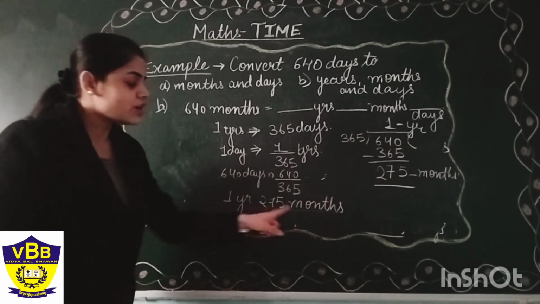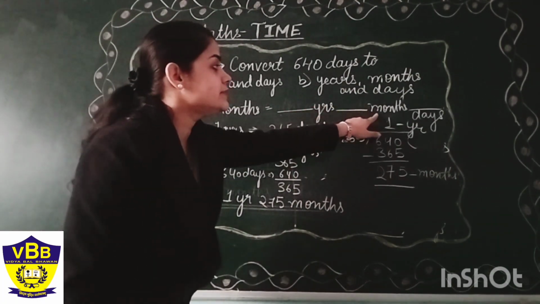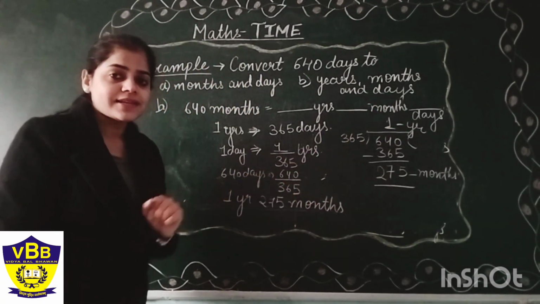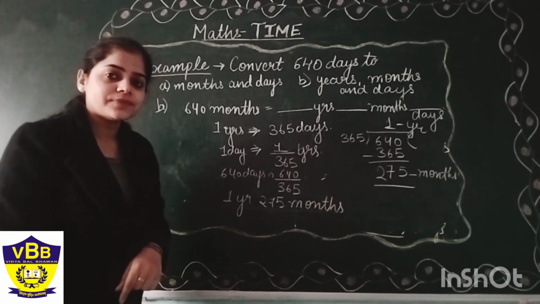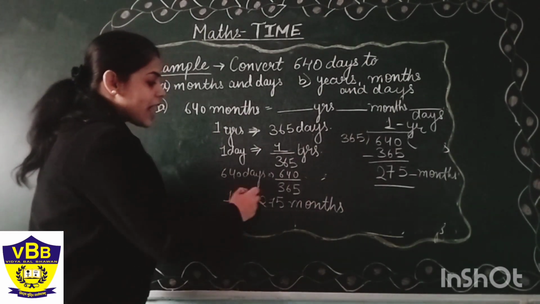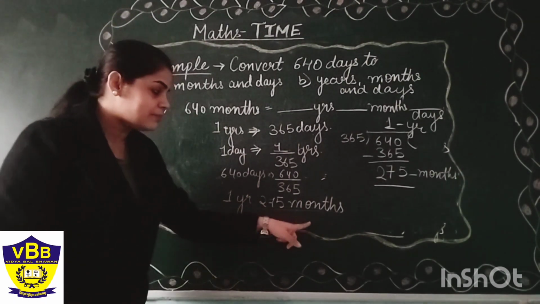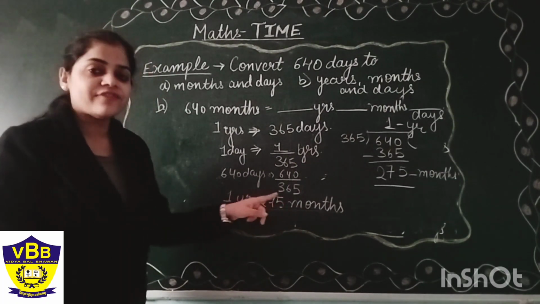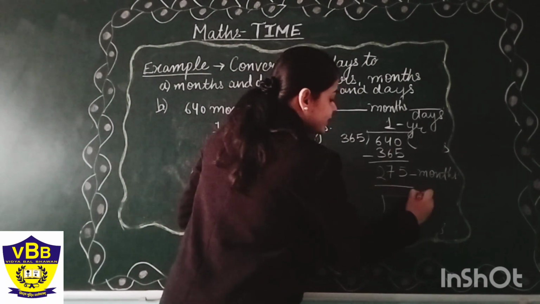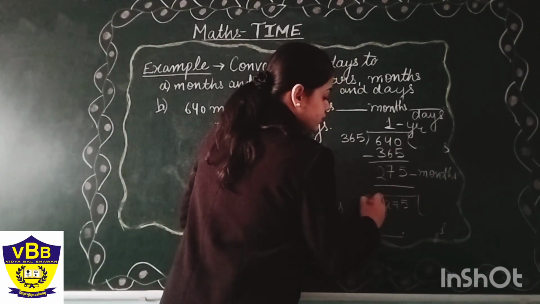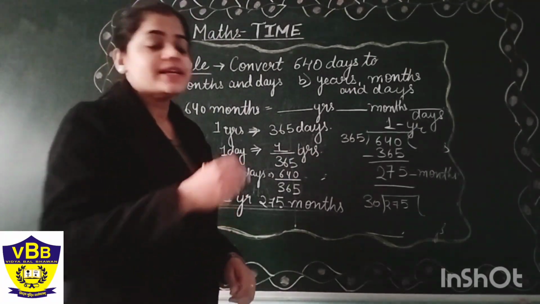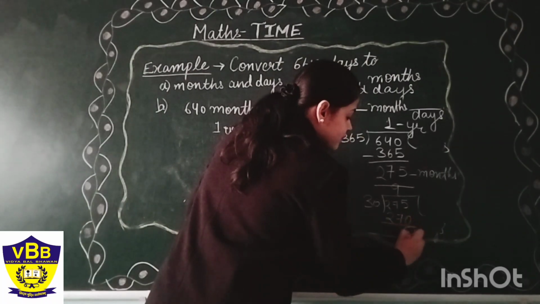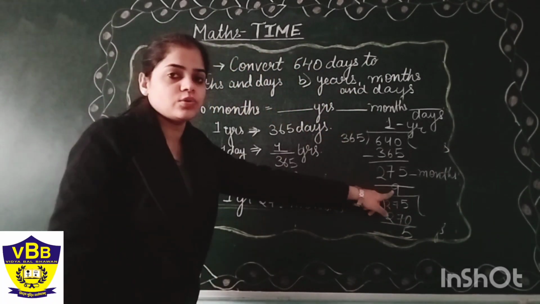But is this our final answer? No, beta, this is not the final answer since we have to convert months and days also. So, can we convert this 275 into days? Yes or no? Yes. How to convert this? Since we know that 1 month equals 30 days, it will be 275 upon 30. We will again divide 275 by 30. 30 nines are 270. So our remainder is 5 here and our quotient is 9.